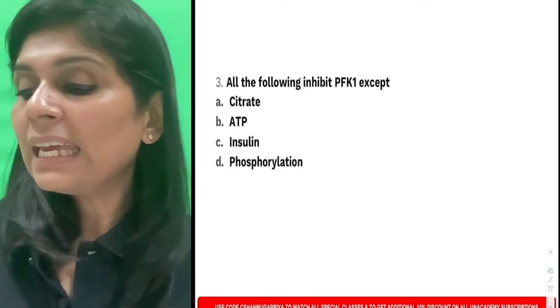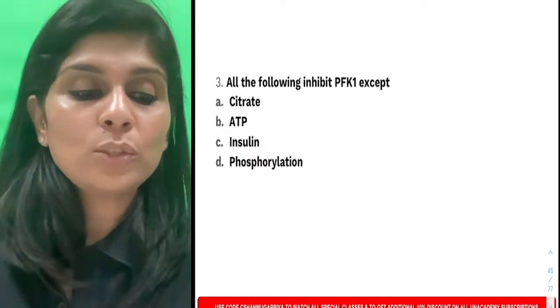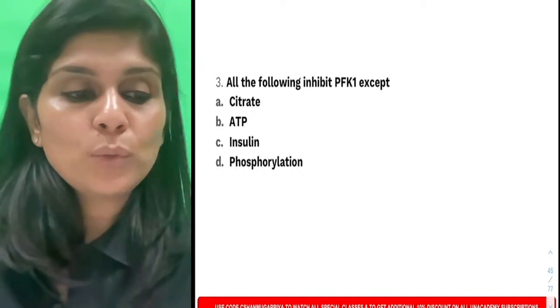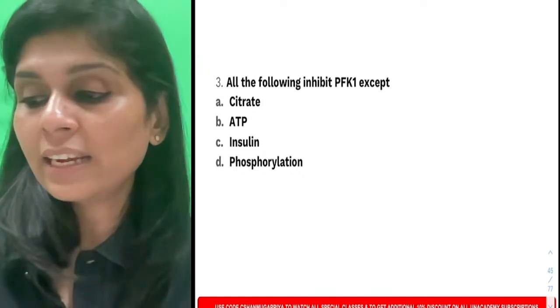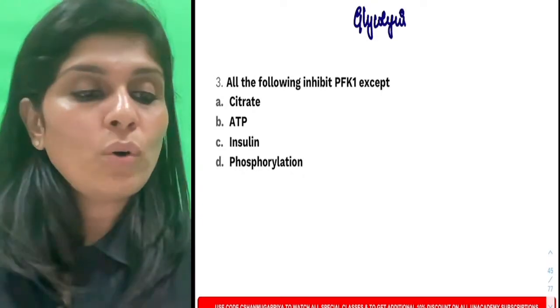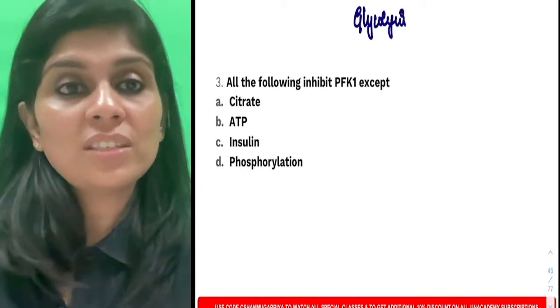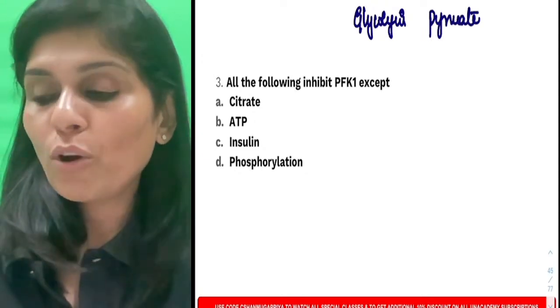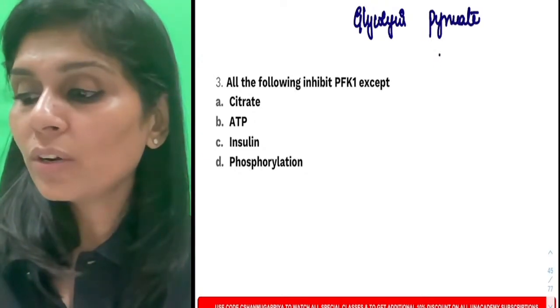All the following inhibit phosphofructokinase 1. What is the first question? Pathway. Yeah, first question is pathway. Which pathway is it related to? It is related to glycolysis. And what are the products of glycolysis? Just now I told you it forms pyruvate. From pyruvate, what is it that you get?